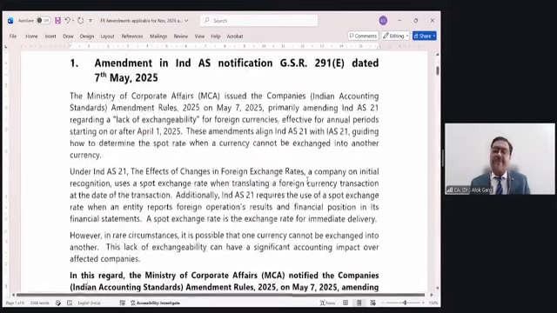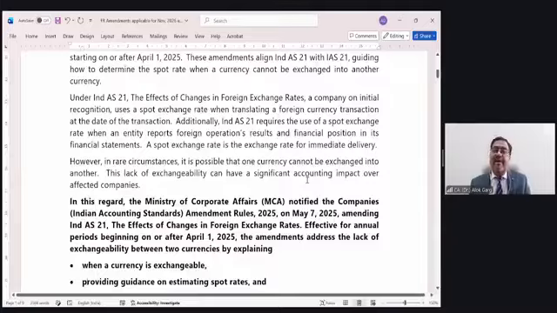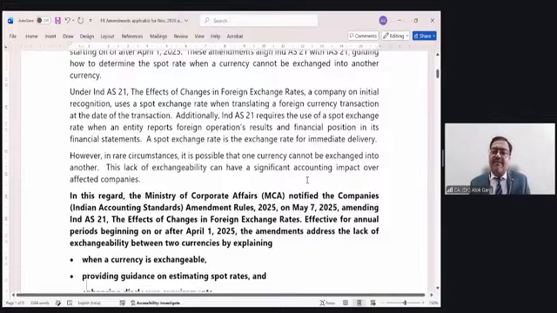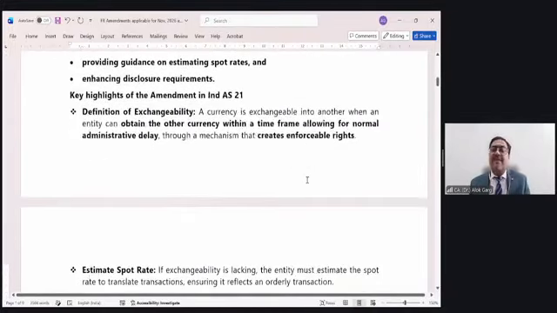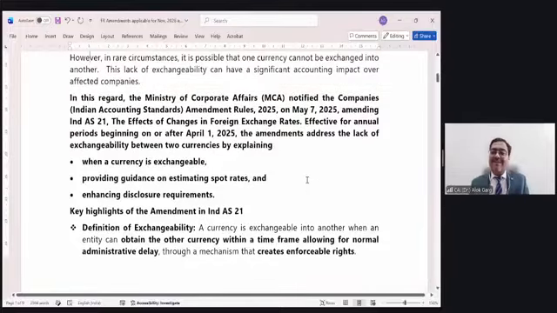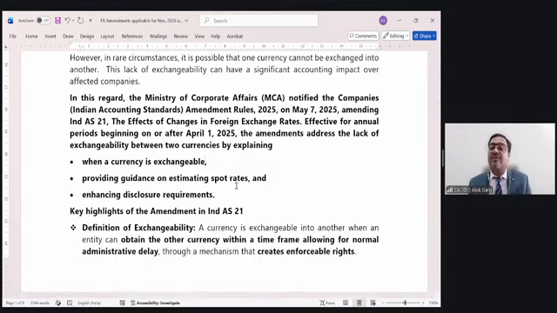So friends, this amendment via MCA notification dated 7th May 2025 talks about what happens if a currency lacks exchangeability, and addresses how you will determine the spot rate of that currency. Okay, आप उसकी spot rate को कैसे determine करेंगे? When the currency is not tradable, what are the enhanced disclosure requirements?